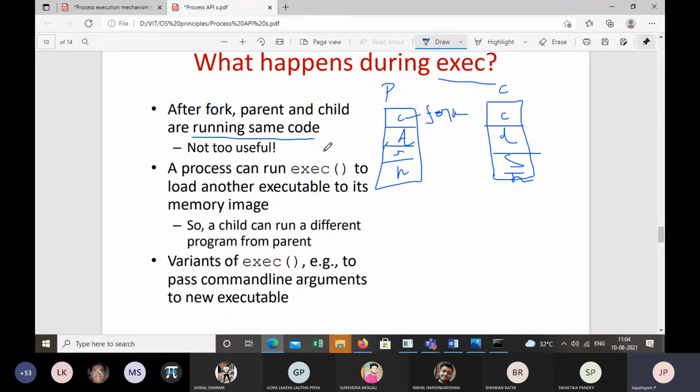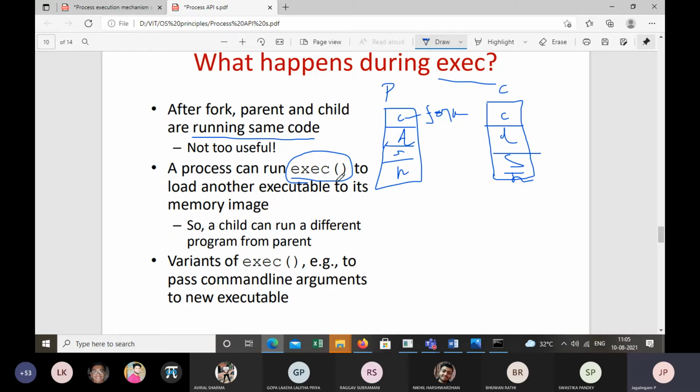Now the question is, what if the parent wants the child to execute something different? In such a case, what do we do? You want the child to execute completely different code from the parent. So what do we use for that? EXEC. Exactly. Good. We have to use the system call EXEC.